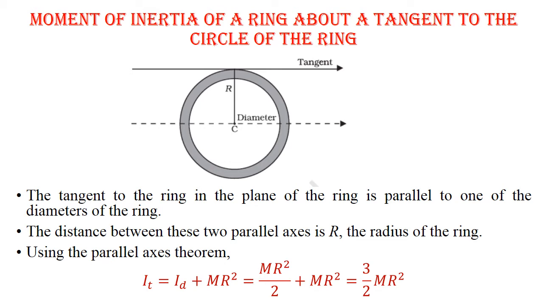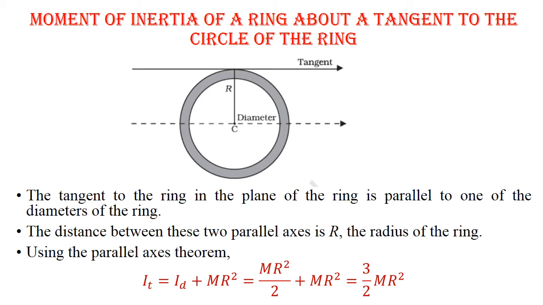Again, it is another numerical using the parallel axis theorem. Moment of inertia of a ring about a tangent to the circle of the ring. A tangent is parallel to the diameter, as we know. The tangent to the ring in the plane of the ring is parallel to one of the diameters of the ring. The distance between these two parallel axes is r, that is, the radius of the ring.